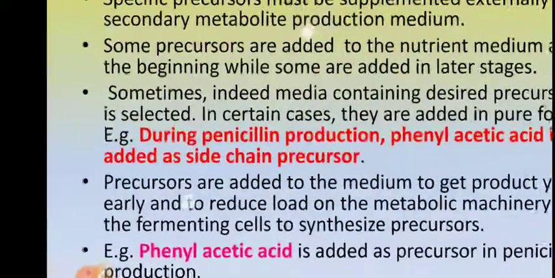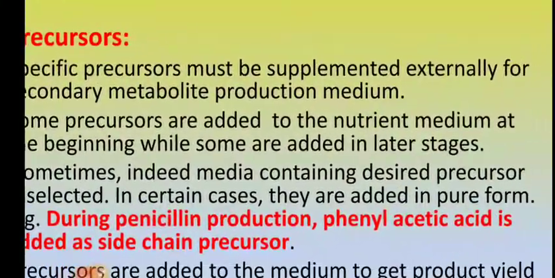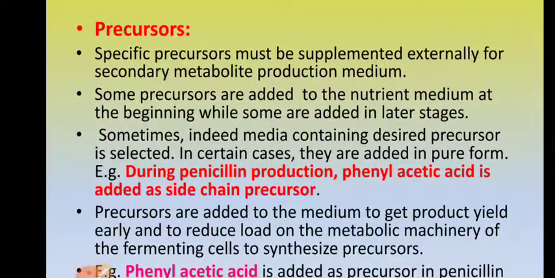Now, there are certain fermentations in which precursors are needed to get the final product. So specific precursors must be supplemented externally for secondary metabolite production medium. Those fermentations in which we are producing secondary metabolites need certain precursors, and such precursors must be supplemented externally. Some precursors are added to the nutrient medium in the beginning itself, or some need to be added during the course of fermentation, in the later stages.